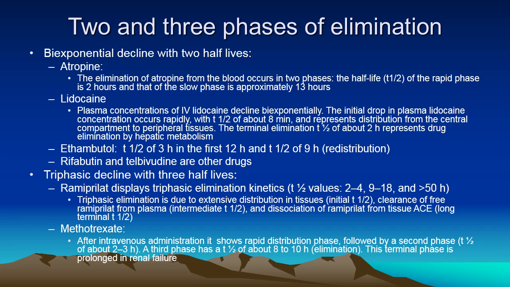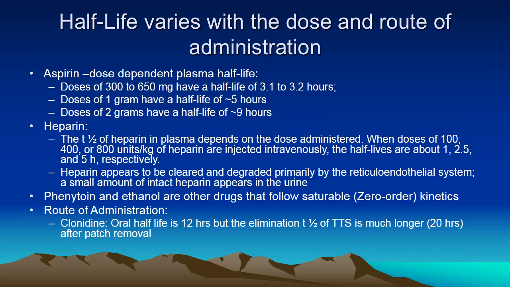Methotrexate also shows a triphasic half-life of elimination, and terminal half-life is prolonged in renal impairment. Half-life varies with the dose and route of administration. This point was discussed. Some other examples are aspirin, heparin, phenytoin, ethanol. Half-life varies with the route of administration. Clonidine, oral versus modified formula TTS: there will be long sojourn, so there is a long half-life.